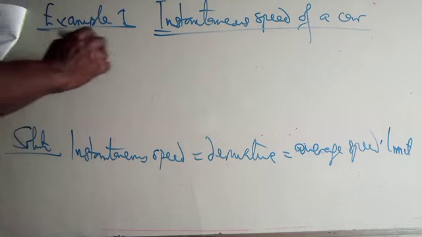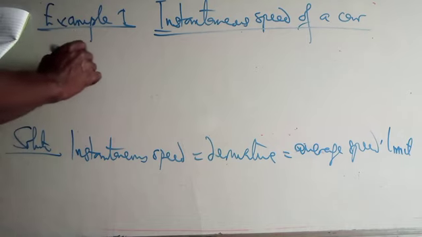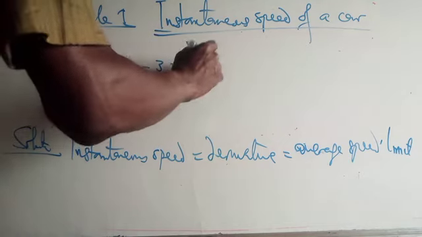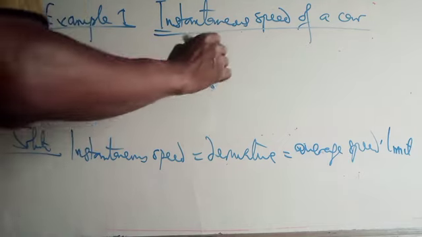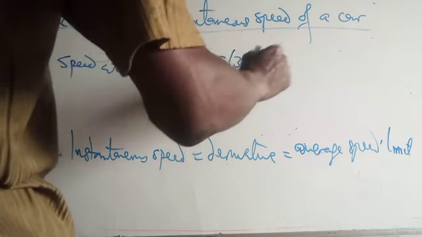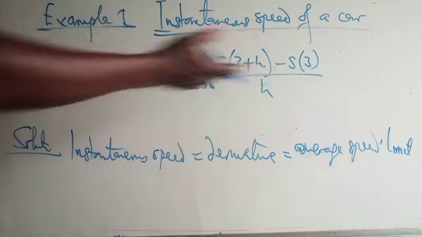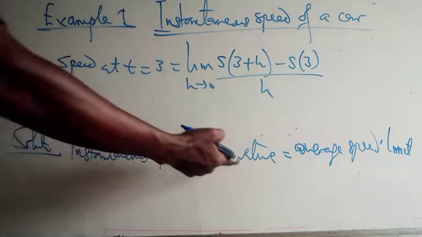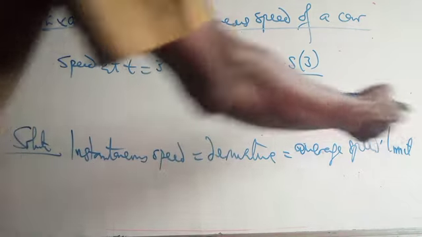The speed at t equals 3 will now be equal to the limit as h tends to 0 of, let's say, s of 3 plus h minus s of 3, all over h. This is exactly the definition of a derivative. So I told you instantaneous speed is equal to the derivative, the same thing as the average speed limit.